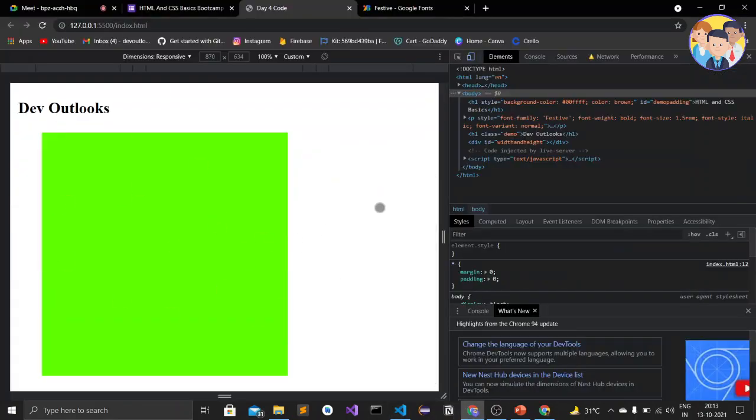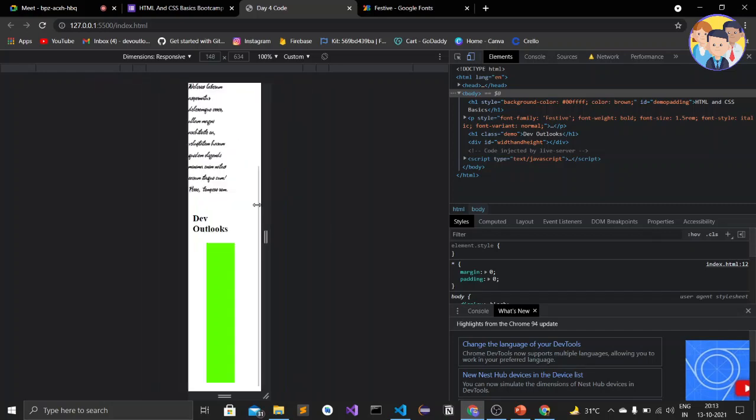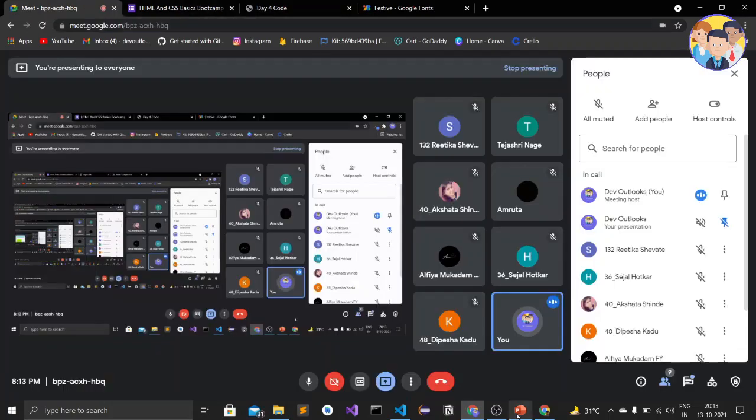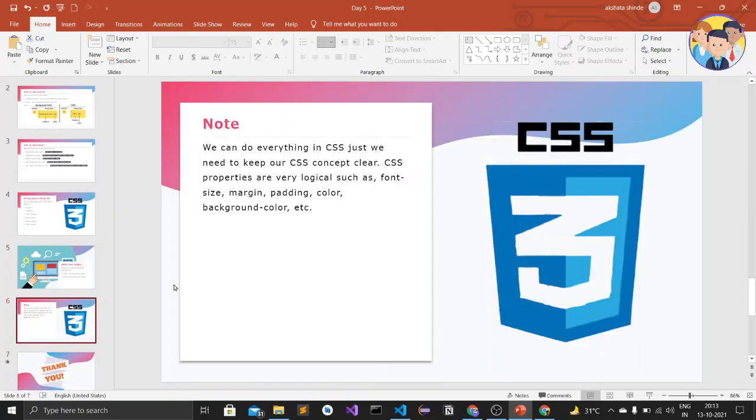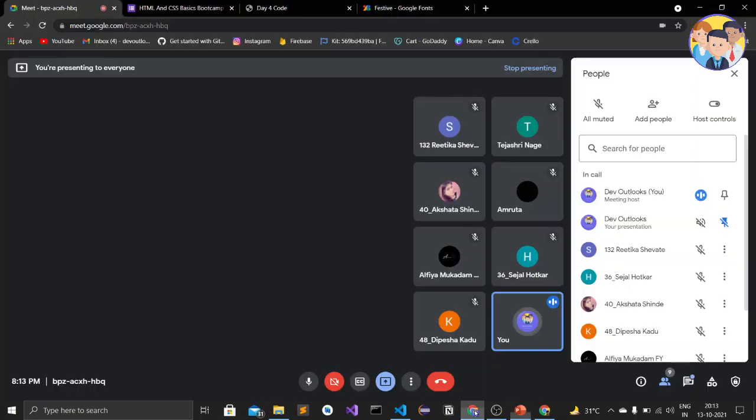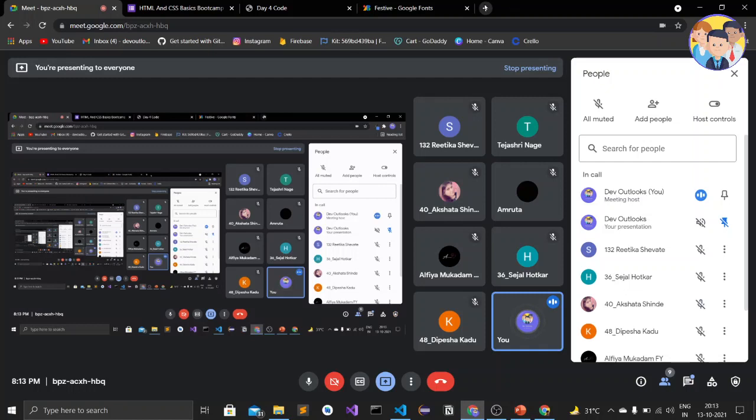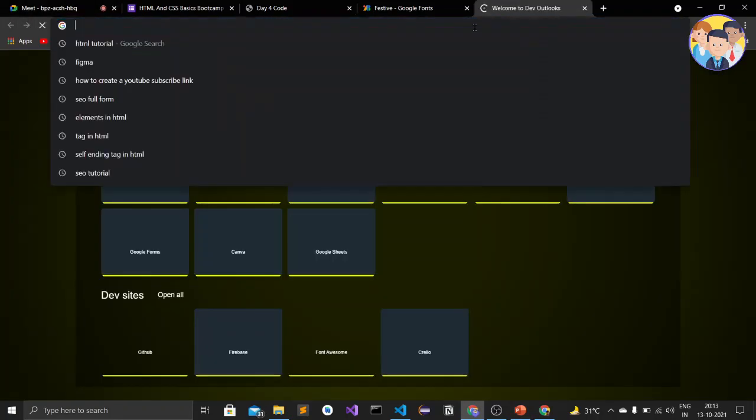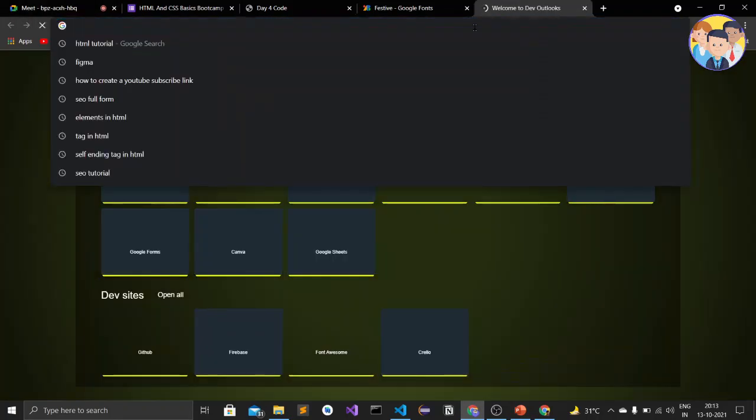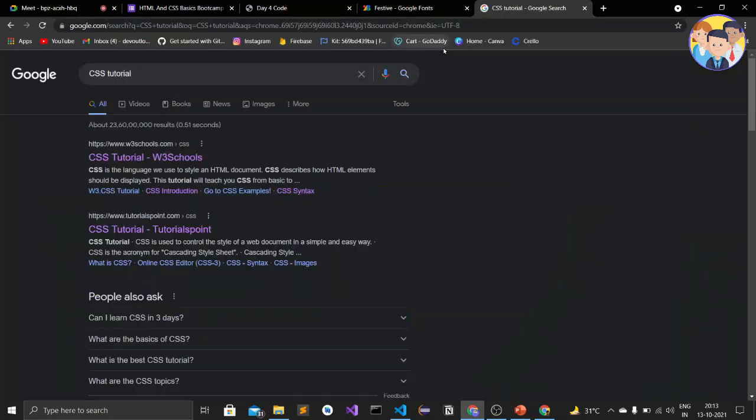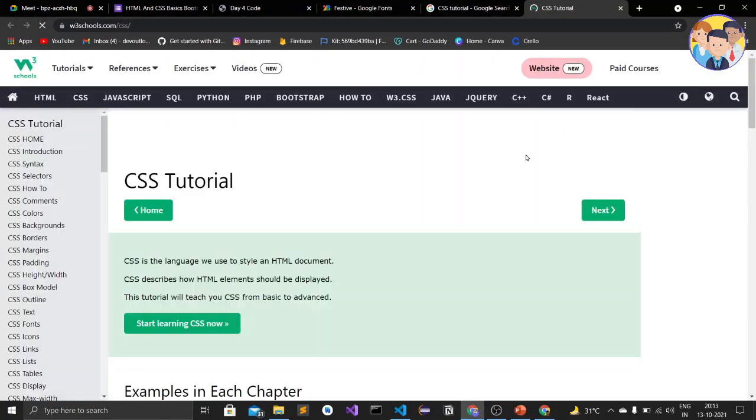So this reflects. When I collapse, it also gets collapsed. That is nothing. You can see all the CSS concepts on the W3 website, in the CSS tutorial. I will tell you in tomorrow's lecture what the needed tags and properties are for the website that we are going to create, as every property is very logical.